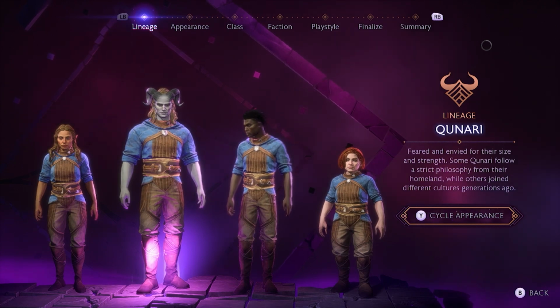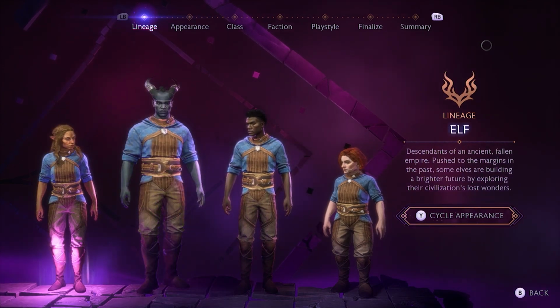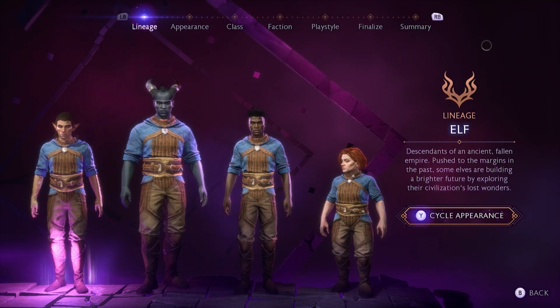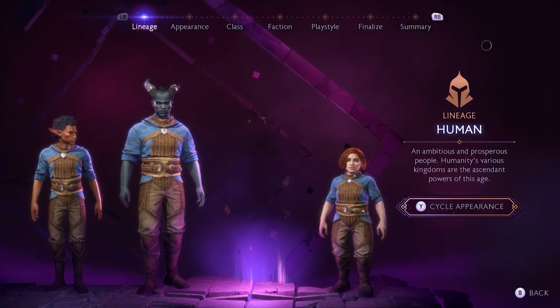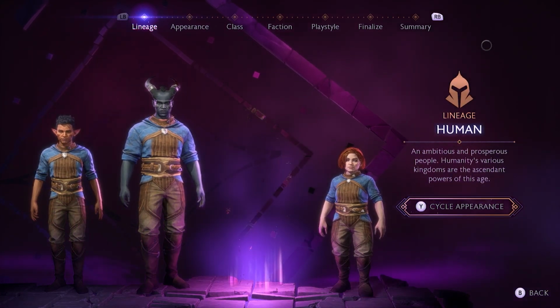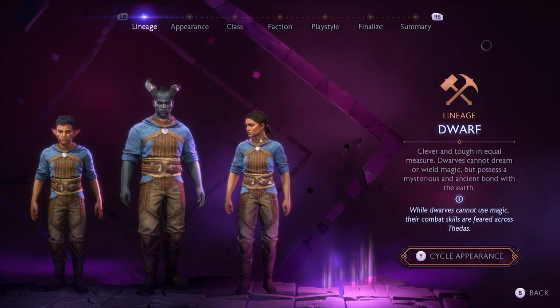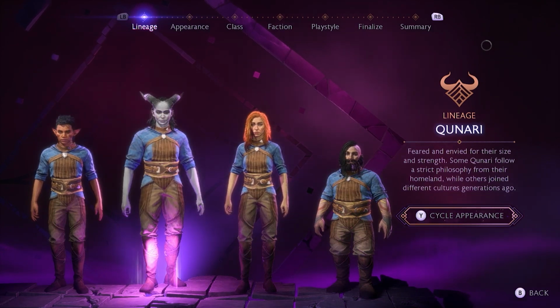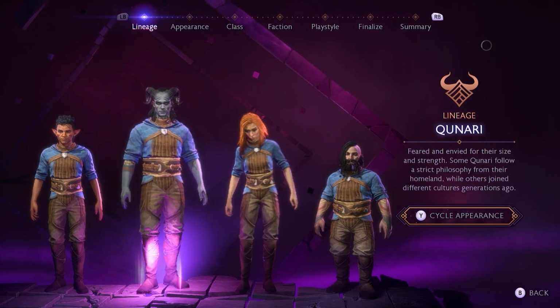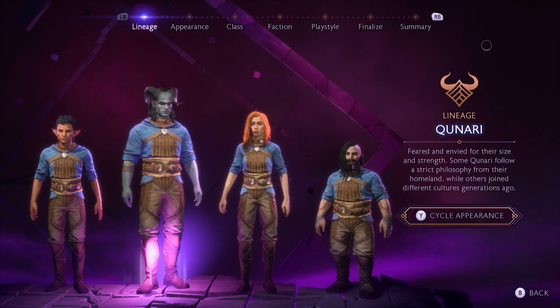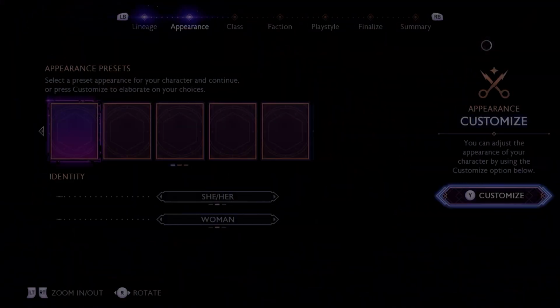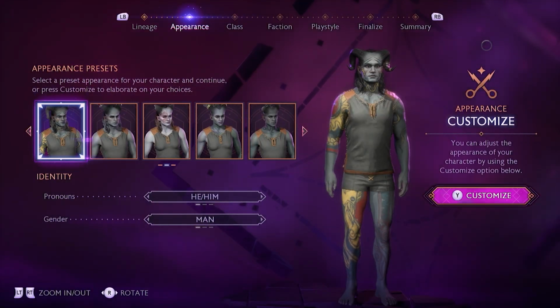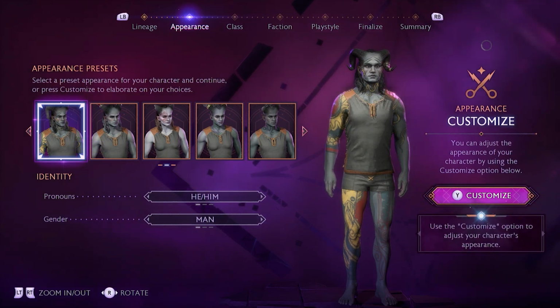So we are going to cycle through. You can obviously cycle through here if you are looking for a different type, and maybe you just want to see without going into absolutely everybody. You can cycle through a few to see what takes your pick, and then you can go for what you prefer. So for this, we are going to go here. From this then, you want to go through onto the appearance side of it. You can choose whatever you want. Let me know down below which one you want to choose.